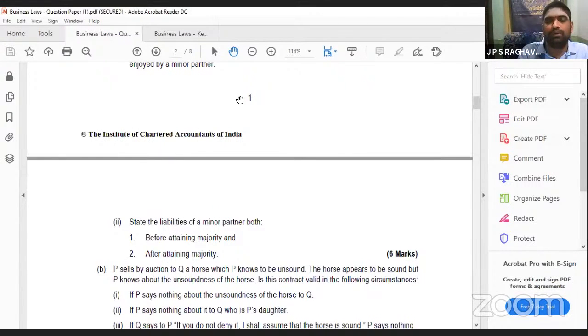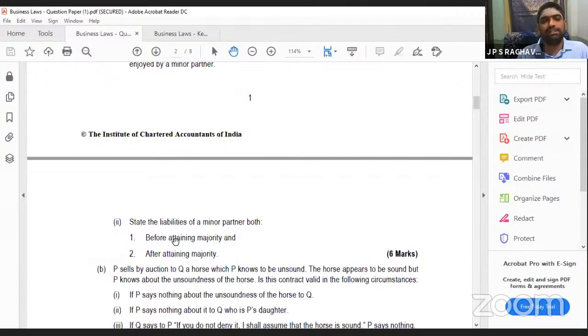Only after paying the outsiders, then the profit will be shared with the minor. He will not be liable to any third party, even in case of insolvency. If the firm gets insolvent also, a minor cannot be an insolvent person. He can never become insolvent. So even though the firm becomes insolvent, only the others have to bring their personal property. Minor need not bring anything. This is before attaining majority.